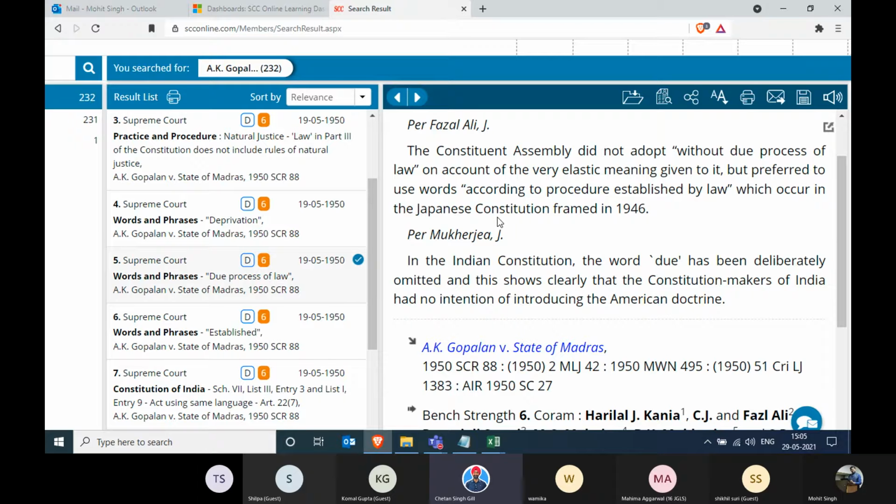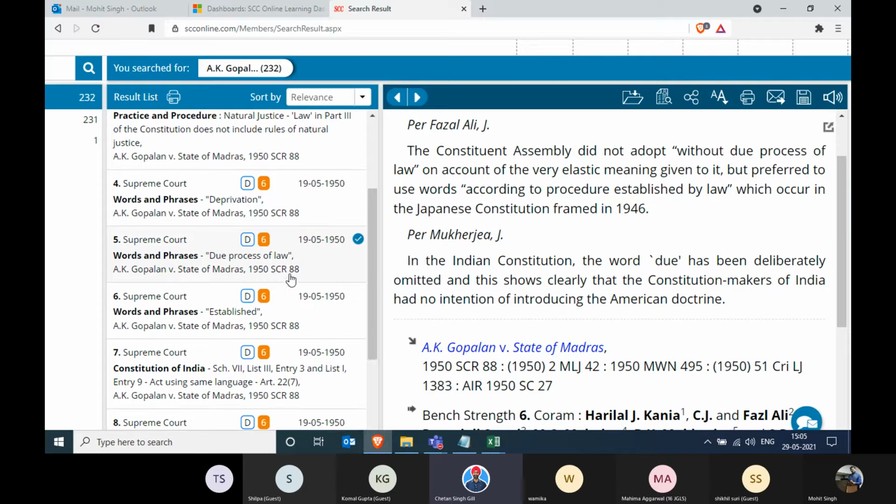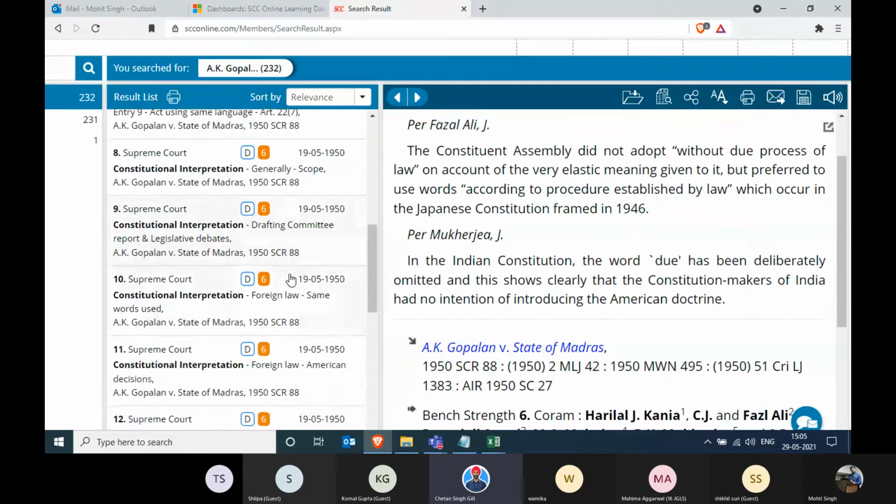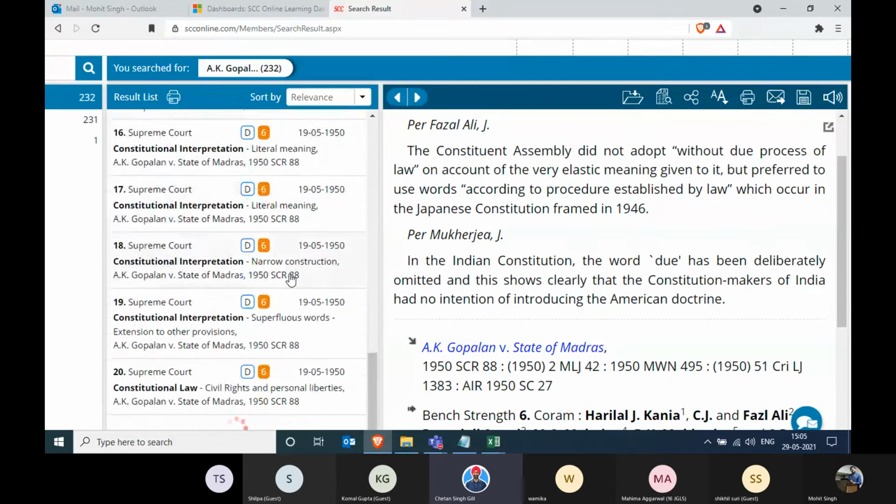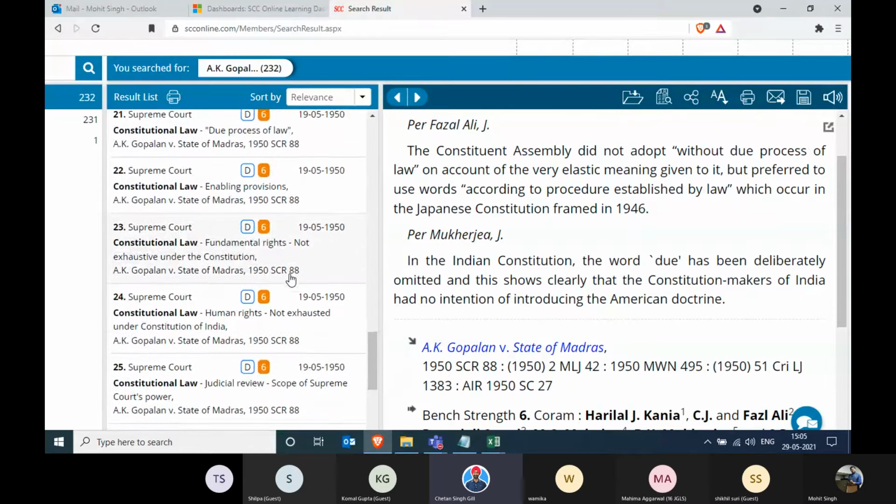When you see the head note and the digest notes, you can see that Fazil Ali's opinion is given over here, and Mukherjee's opinion is given over here. And then you can make head and tail of whether this is relevant to you or not. Moreover, if this is a case we are looking at for the first time and you have no idea what it is about, there is no need to go to the full judgment.